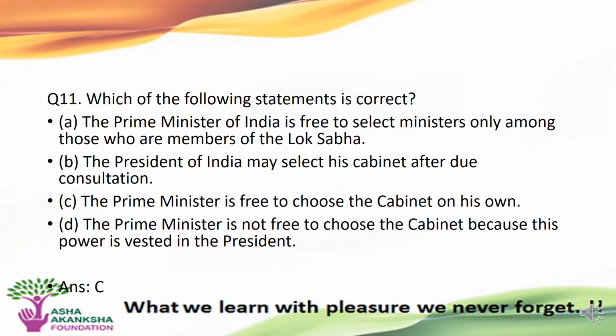The next question is, which of the following statements are correct? Options are A, the Prime Minister is free to select ministers only among those who are members of the Lok Sabha. B, the President of India may select his cabinet after due consultation. C, the Prime Minister is free to choose the cabinet on his own. And D, the Prime Minister is not free to choose the cabinet because this power is vested with the President. The correct statement is option C, that is the Prime Minister is free to choose the cabinet on his own.